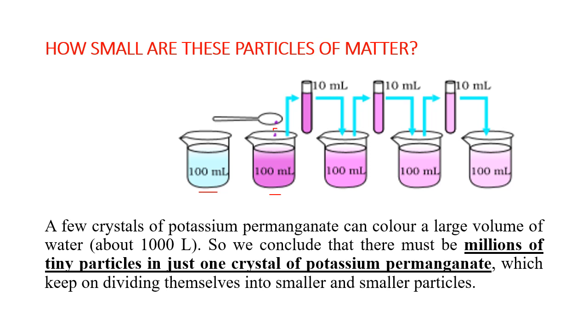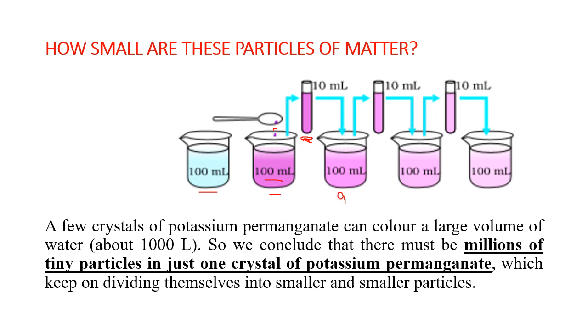Okay. Now from this chart which you can see here, pink in color, out of that 100 ml, 10 ml is taken out and put into 90 ml of clear water. So can you see this 10 ml pink water and there is 90 ml clear water. So 10 and 90 makes 100.